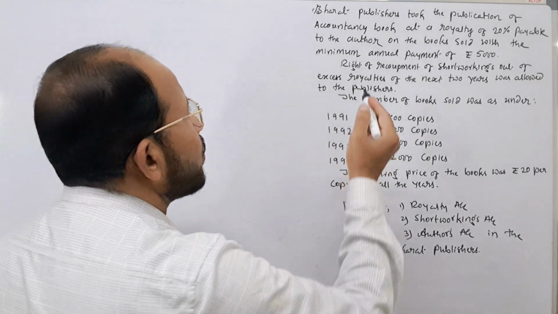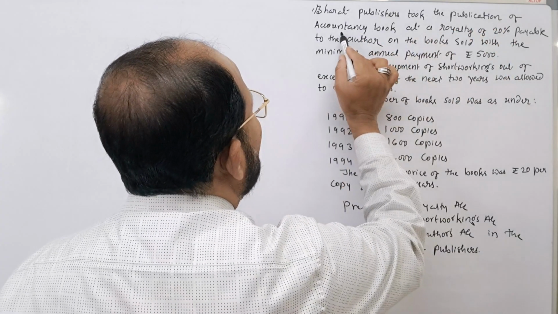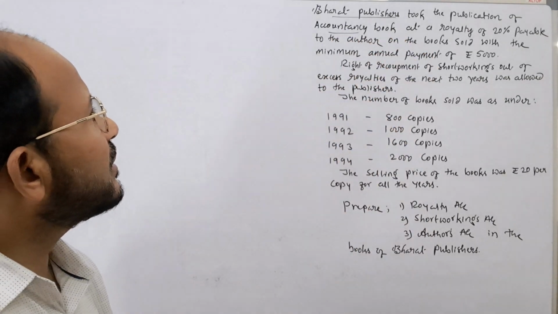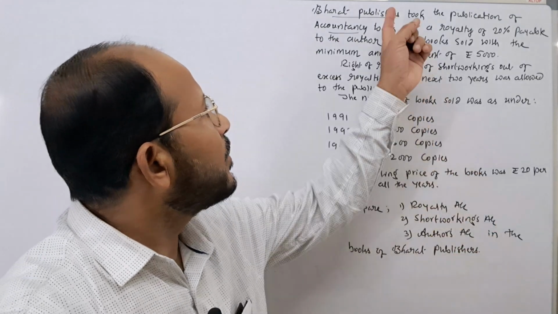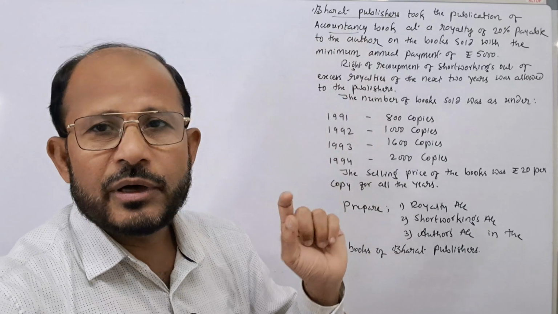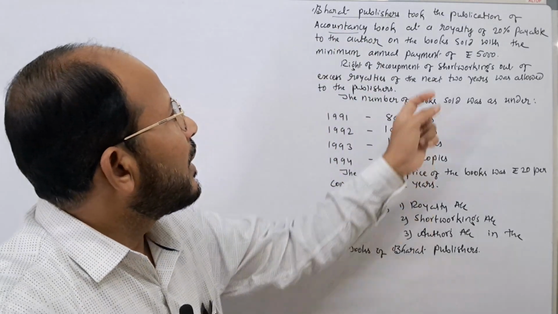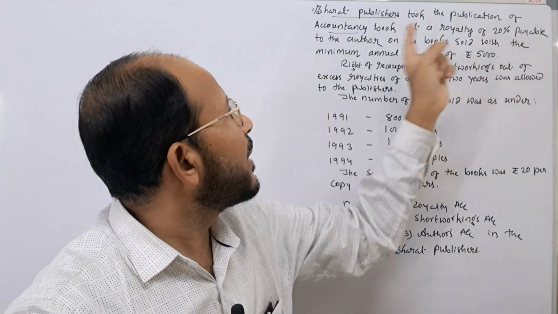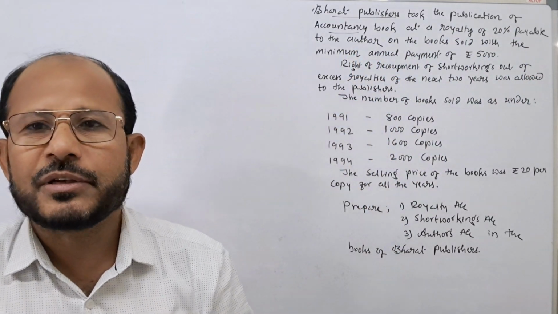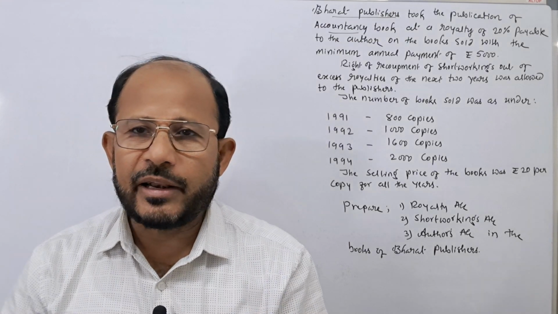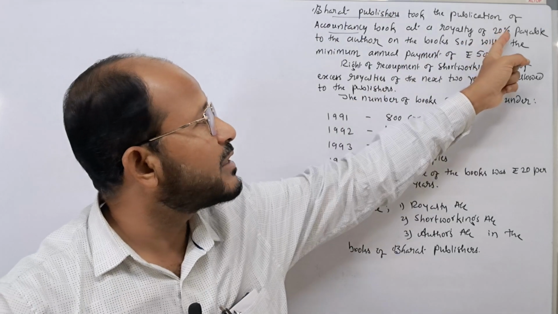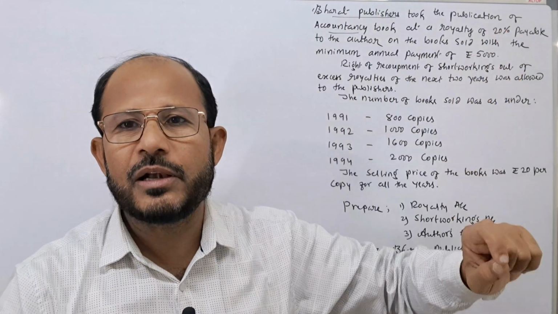Bharat Publishers took the publication of an accountancy book. Here the publishers are Bharat Publications. It has taken up the responsibility of printing and selling the accountancy book written by the author at a royalty of 20% payable to the author. Bharat Publications has agreed to pay 20% of the selling price of the book as a royalty to the author.